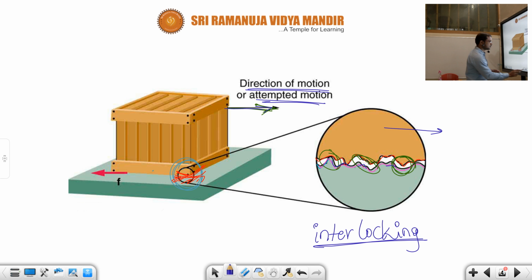I will explain now by using atoms. See children, normally you might have played in school: take a comb, rub it to your hair, and keep it near a paper or scale. Take any plastic scale or plastic comb, rub it to your hair and keep it near paper pieces. What will happen, children? The paper pieces start attracting towards that comb or plastic scale.